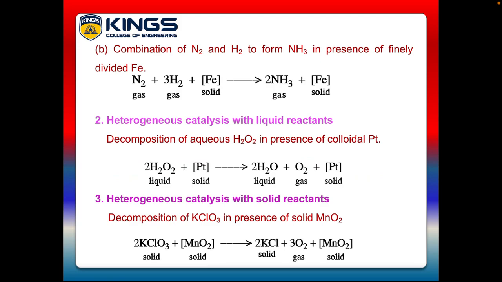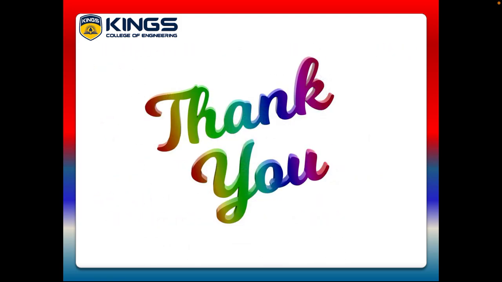See the reaction, potassium chlorate in solid state, manganese oxide in solid state as a catalyst, it gives potassium chloride in solid state, oxygen gas and MnO2 as a solid. See both sides, reactant side and product side, they are in different phases like solid and gaseous state. So it is also an example of heterogeneous catalysis.